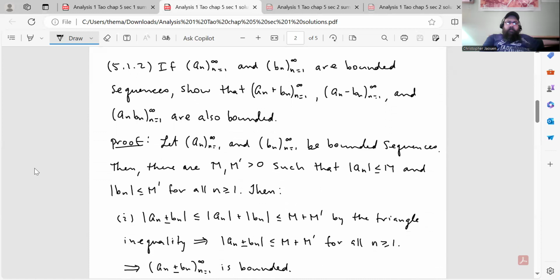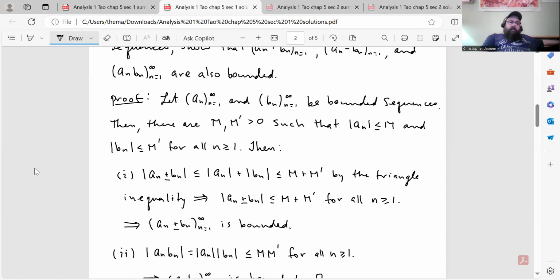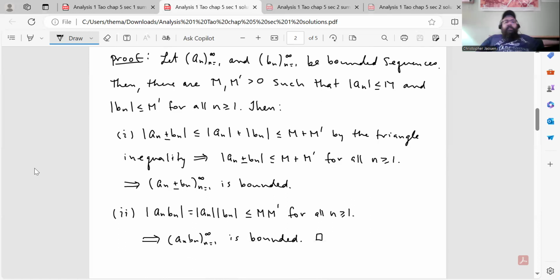Okay, and then question number 2 says this: if (a_n), n going from 1 to infinity, and (b_n), n going from 1 to infinity, are bounded sequences, show that (a_n + b_n), (a_n - b_n), and (a_n b_n), n going from 1 to infinity, are also bounded. All right, so here's the proof. Let (a_n) and (b_n) be bounded sequences. Then there are M and M' greater than 0 such that the absolute value of a_n is less than or equal to M, and the absolute value of b_n is less than or equal to M' for all n greater than or equal to 1. Then I just broke it up into 2 cases.